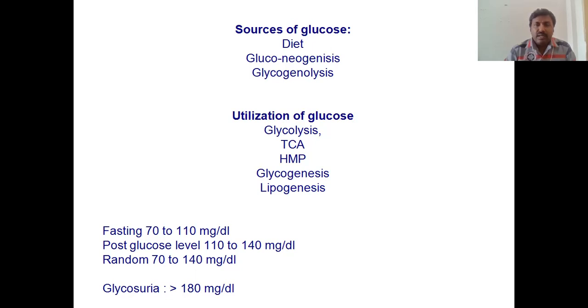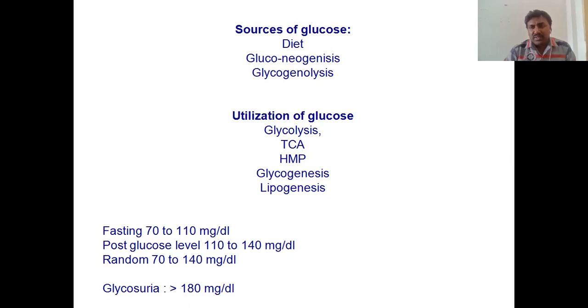Then glycogenolysis: breakdown of glycogen molecule into glucose molecules. Already we studied, I uploaded a video regarding glycogenolysis. These are the three sources of the glucose molecules. Fine. Then how is the glucose utilized in our body?